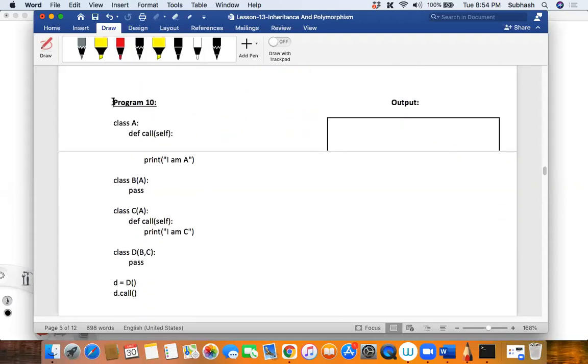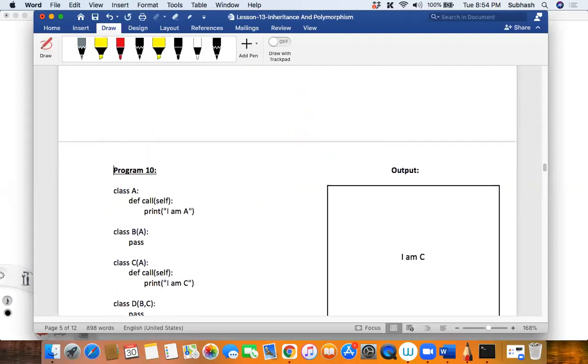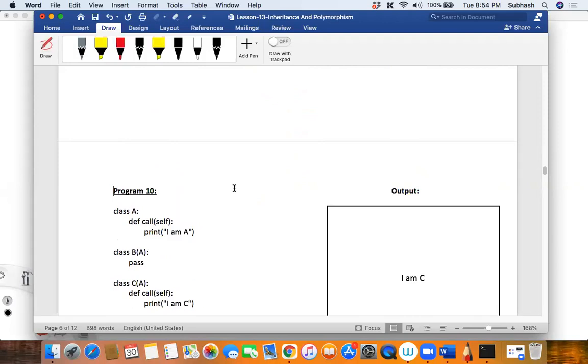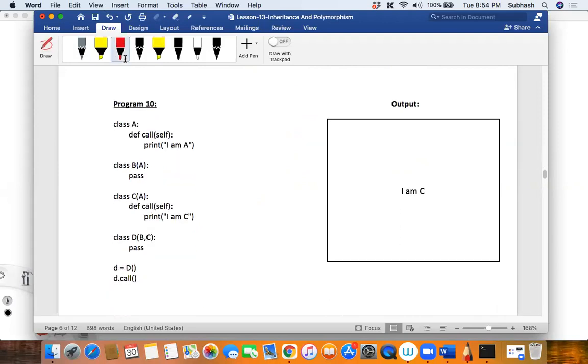So what is the diagram over here? Okay. So in the program 10, what happens? Can you tell me? So again, draw the diagram in your notebook. I want you to do this, else you'll forget. So you have class A, and then you have class B, right? Then you have class C, and then you have class D, right?